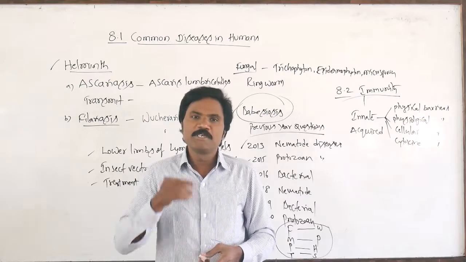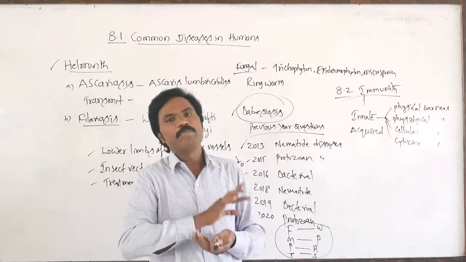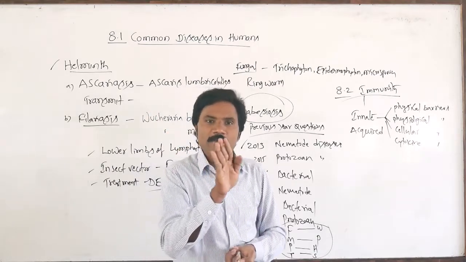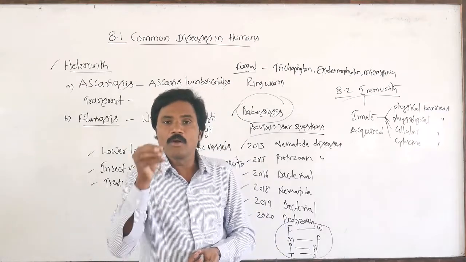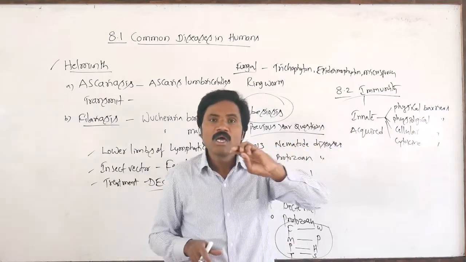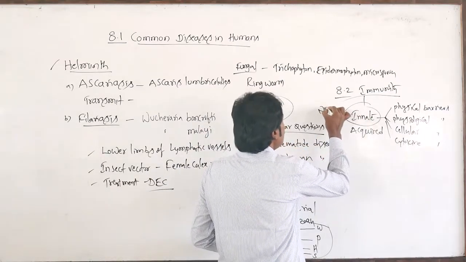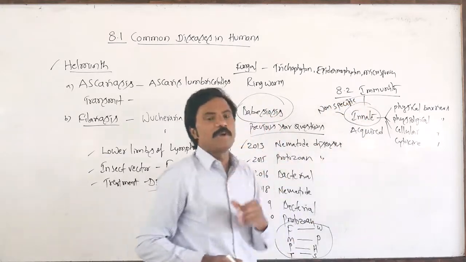Especially tears and saliva contain lysozyme, one specific protein. It kills bacteria. So innate immunity, otherwise we call as non-specific defense mechanism. That is very important. It is a non-specific defense mechanism.